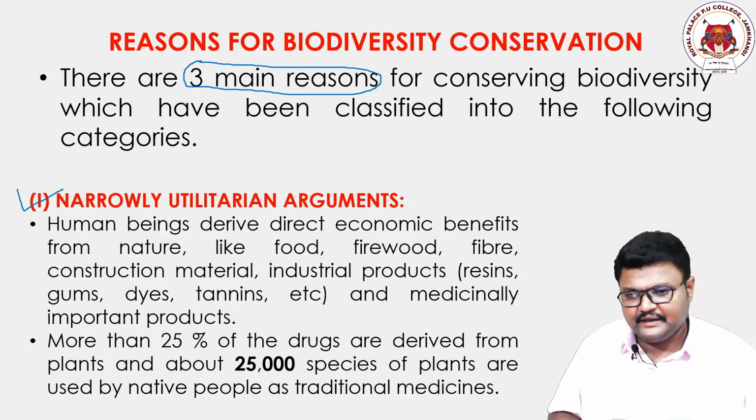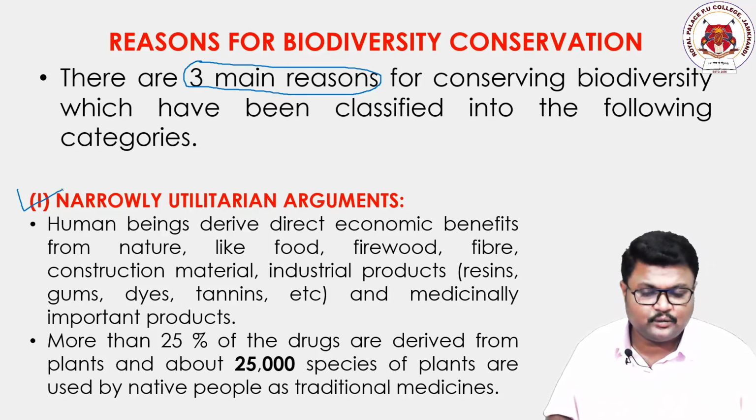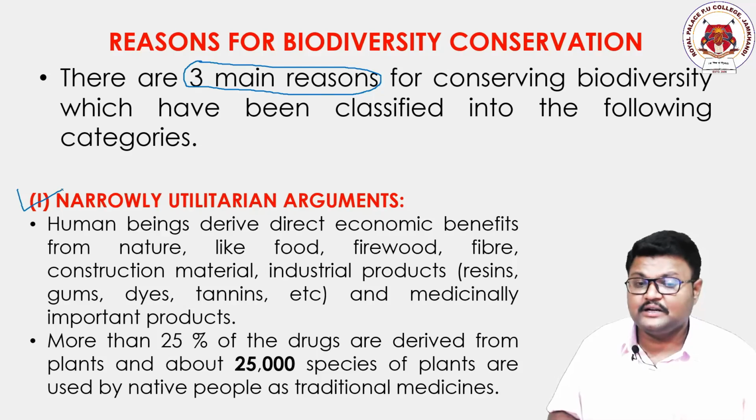If we understand the first one, narrowly utilitarian arguments, it is one discussion happening between the human and nature. It says that this ecosystem, this nature, is providing us some utilities and benefits.